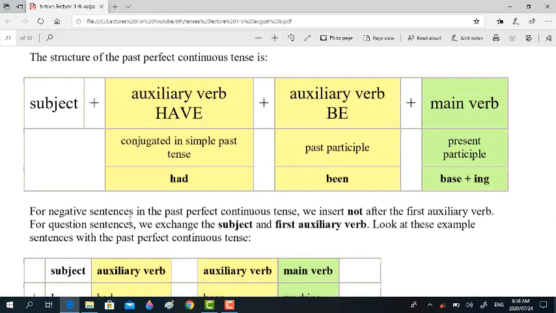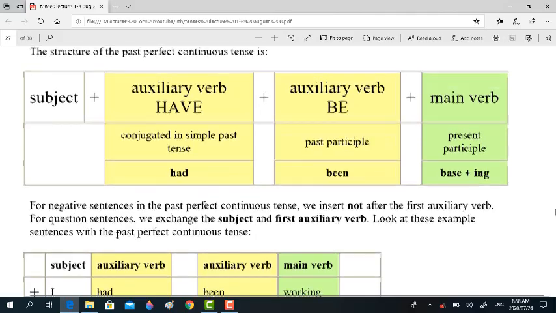And for a negative sentence in the past perfect continuous tense, we insert not after the first auxiliary. This should be kept in your mind, that whenever you have more than two auxiliaries, you always have to insert not after the first auxiliary, right? This is important. For question sentences, we exchange the subject and first auxiliary verb, as we have been accustomed to doing. Look at these example sentences with the past perfect continuous tense.